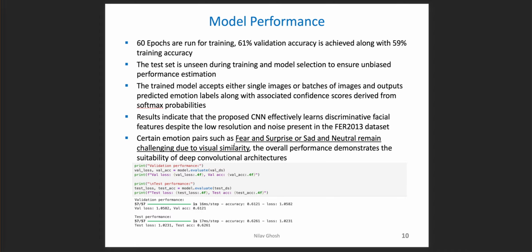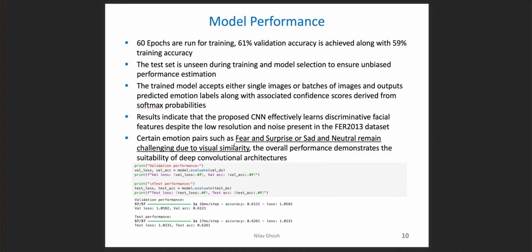Results indicate that the proposed CNN effectively learns discriminative facial features despite the low resolution and noise present in the FER 2013 dataset. Certain emotion pairs, such as fear and surprise, or sad and neutral, remain challenging due to visual similarity. We will see that in our notebook demo.